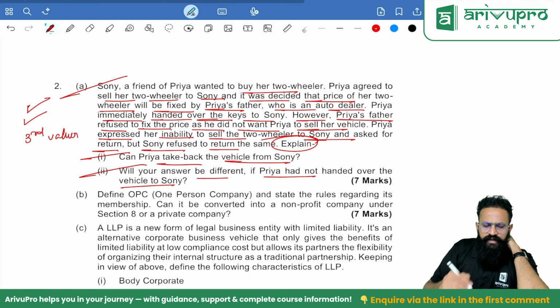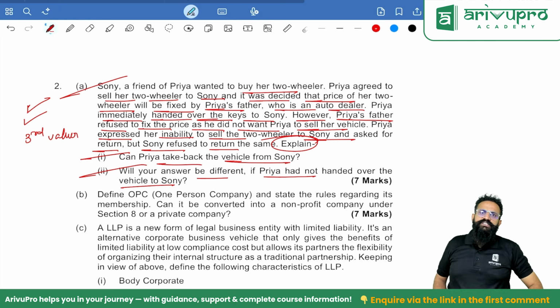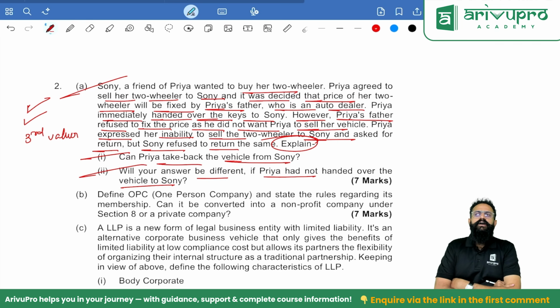But remember people, if anyone does any activity because of which the third party is unable to do the valuation, in such case such contracts can be avoided. That is one, remember. Second one, whenever the goods have been transferred, whenever the possession has been transferred, in such case the buyer is expected to pay a reasonable price. You cannot avoid the contract.